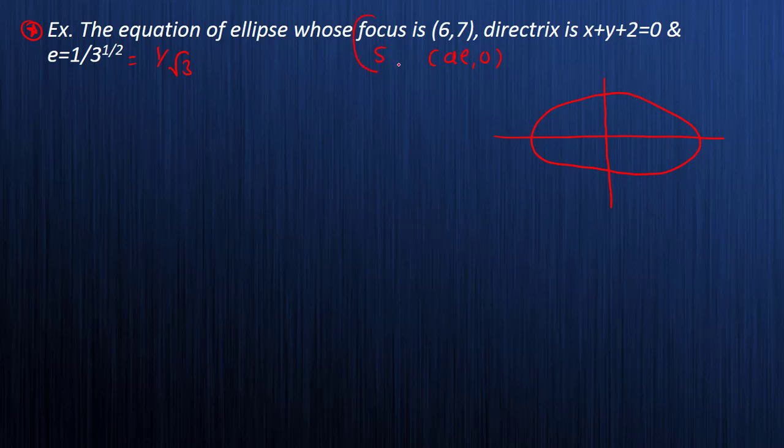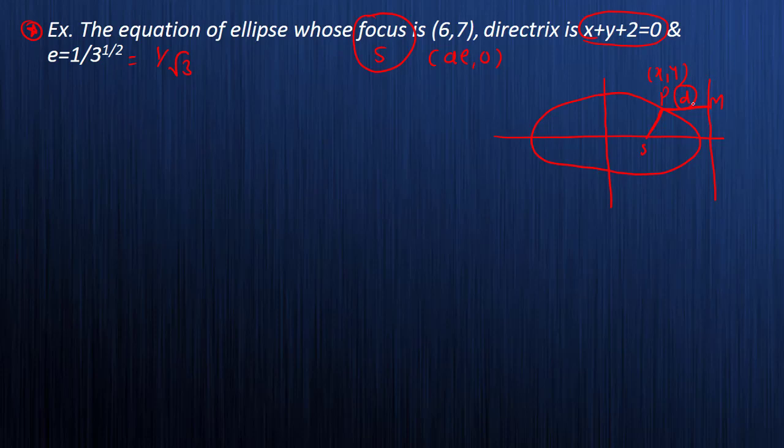Directrix यहाँ पे किधर रहेगा directrix. So what is our concept is, see here, PS by PM is equals to E. So it is a P, it is S and it is M. So can you find out this distance PM? Yes, definitely. We know the equation of a directrix and you know the coordinates of this point P are x comma y. So easily you can find out the distance of this line from the point.